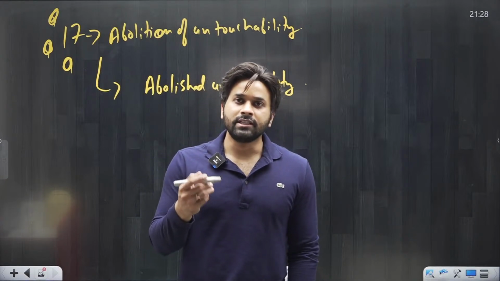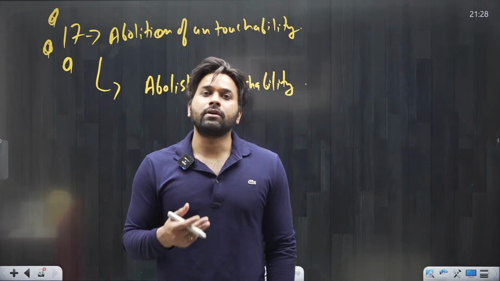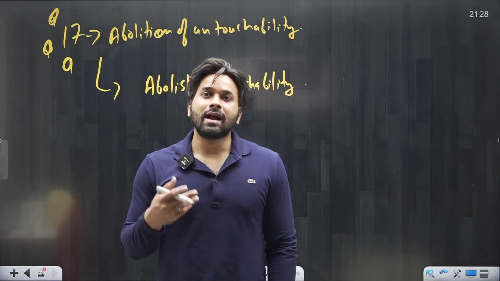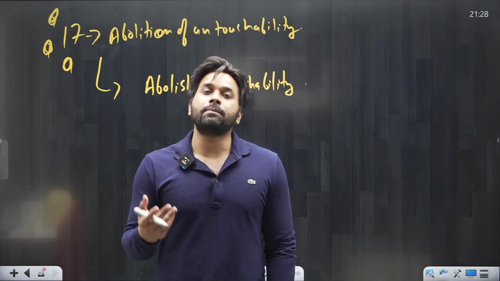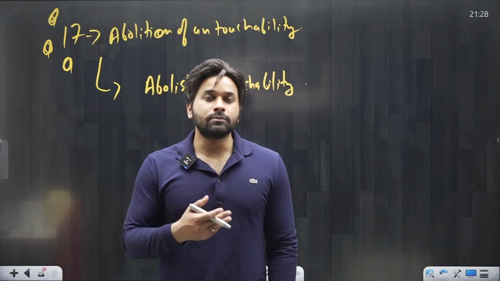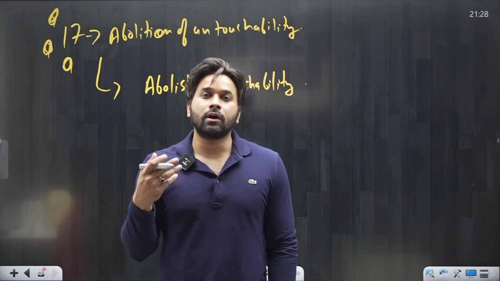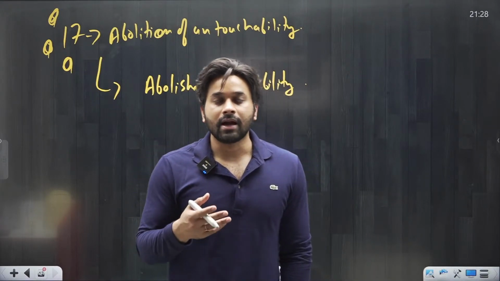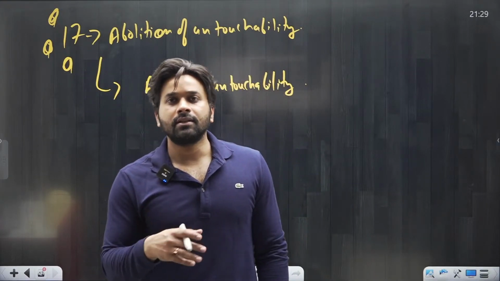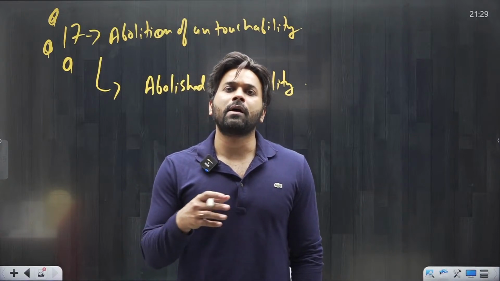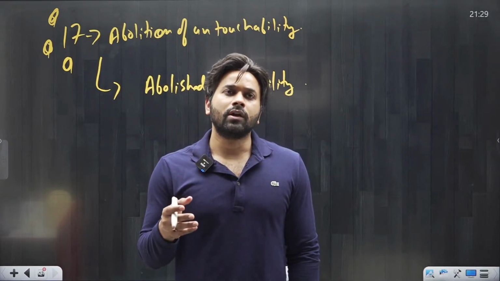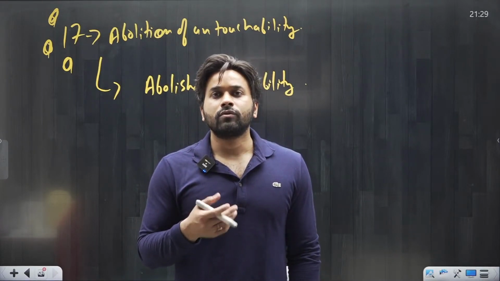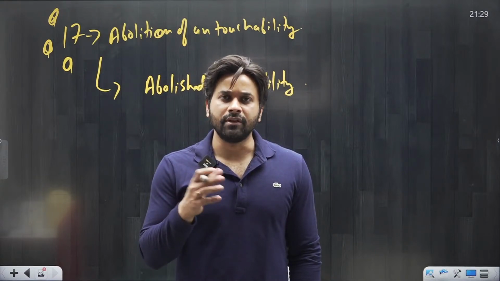See, especially in rural areas and backward areas, you will notice that untouchability is still practiced, and it is because of weak law enforcement. See, there is a law that untouchability is a crime, but still untouchability is practiced in many parts of our country, especially in rural areas and backward areas. So why does this happen? Because first of all, we have weak rule of law.